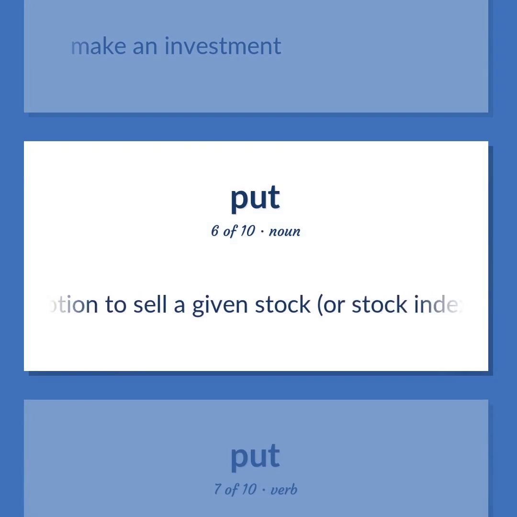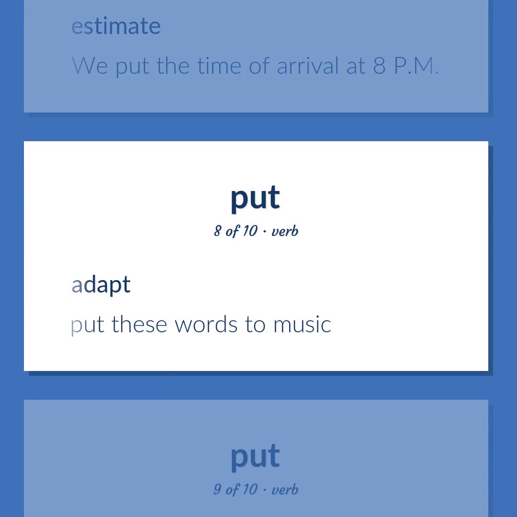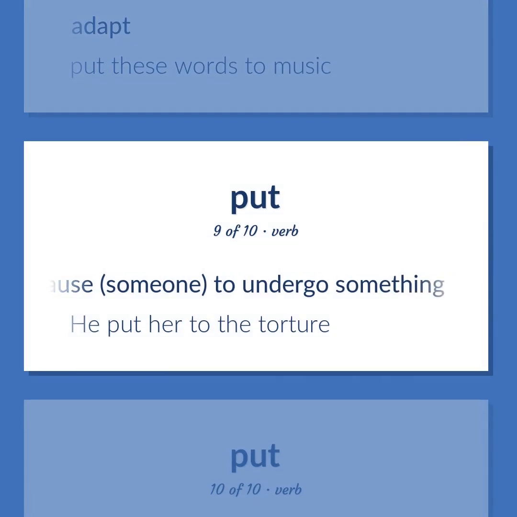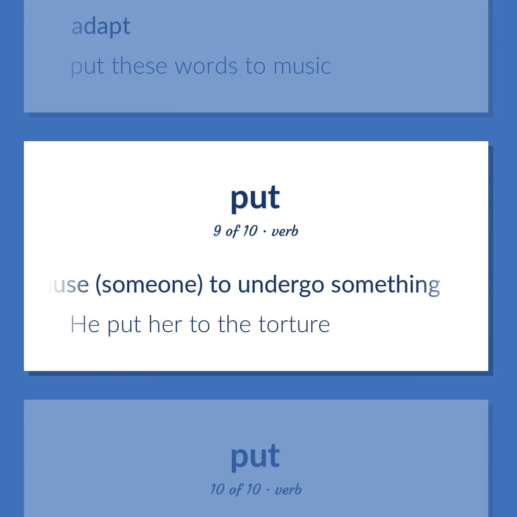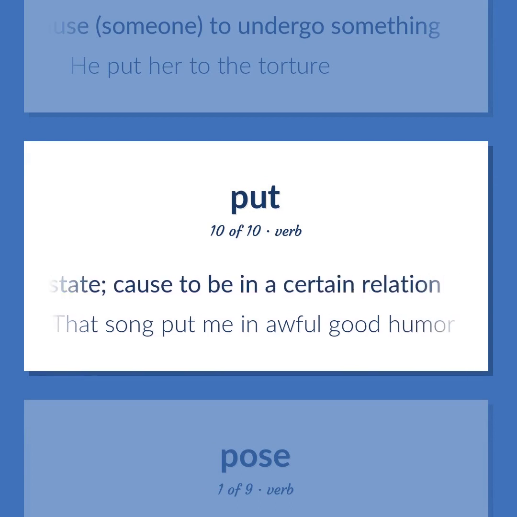The option to sell a given stock, or stock index or commodity future, at a given price before a given date. Estimate. We put the time of arrival at 8 p.m. Adapt. Put these words to music. Cause someone to undergo something. He put her to the torture. Cause to be in a certain state. Cause to be in a certain relation. That song put me in awful good humor.